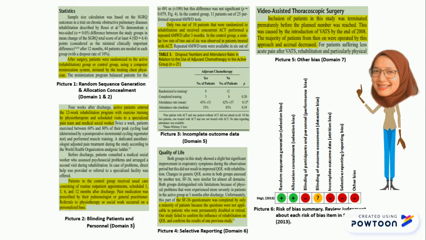Next, this study shows high risk of bias in selective reporting, where they failed to confirm the influence of rehabilitation on quality of life of the patients. This is because the questionnaire that was used is not applicable to patients that are disabled or retired, and was only completed by a minority of the patients.